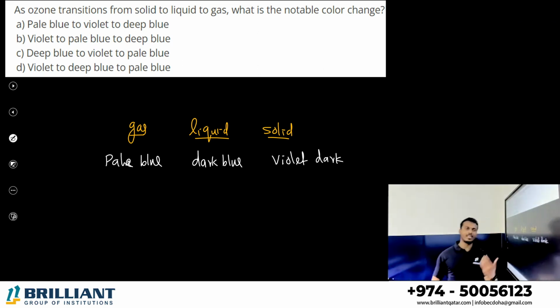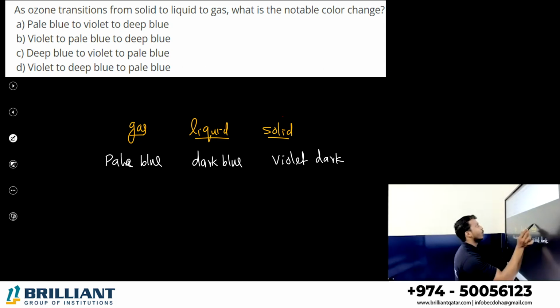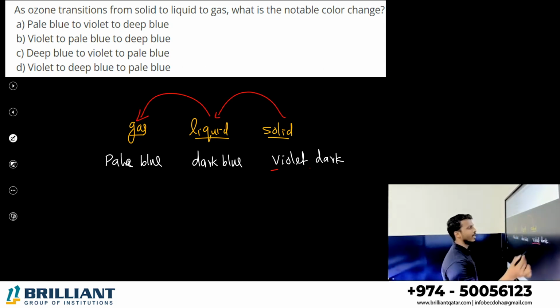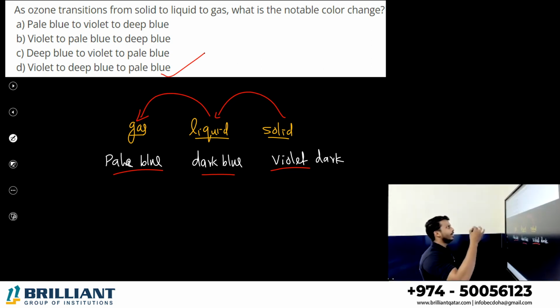So the intensity increases when they go from gas to solid. So ozone transitions from solid to liquid, liquid to gas. So what we can say, violet to deep blue or dark blue, then to pale blue, right? Option D. Yes or no? In the solid state it is violet dark, in the liquid state it is deep blue or dark blue, and in the gaseous state it is pale blue in color.